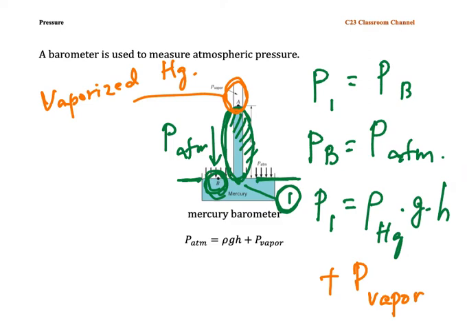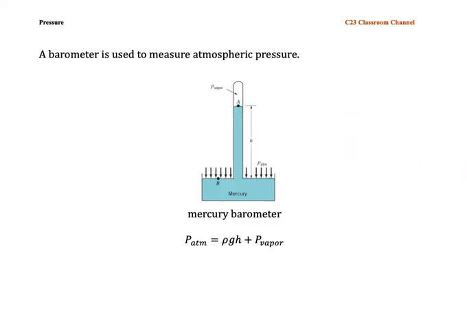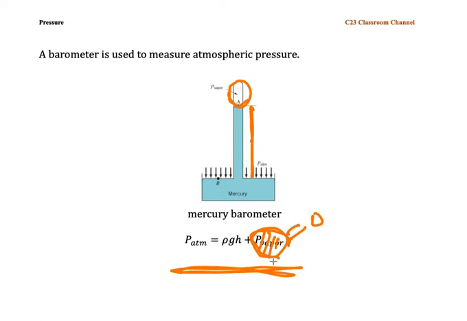From this idea, the atmospheric pressure is equal to rho gh of the mercury plus the pressure at this empty space, the vapor pressure of mercury. To simplify this calculation, we assume that the pressure for vaporized mercury is almost equal to 0. It is a very small pressure, so we could neglect P vapor.